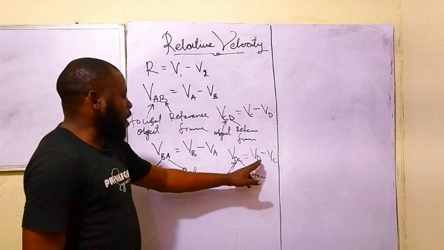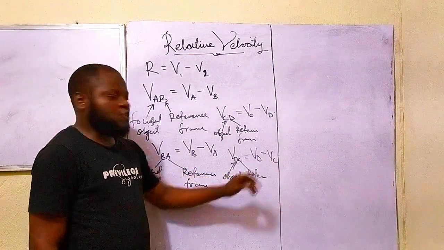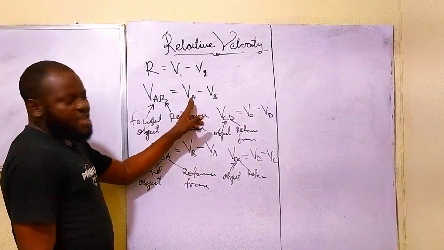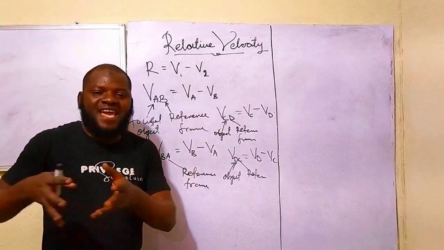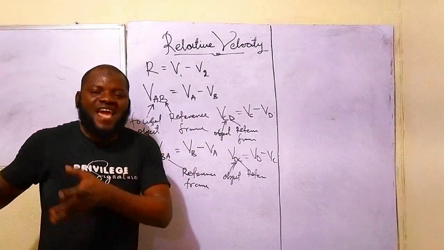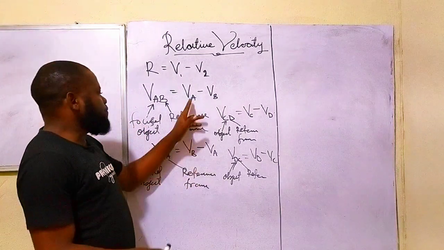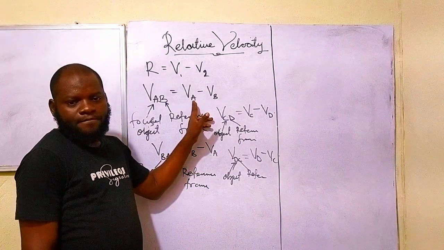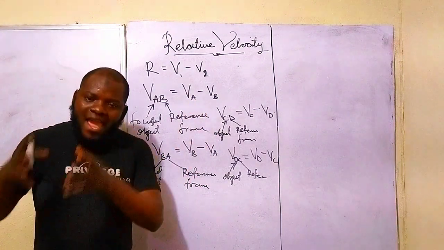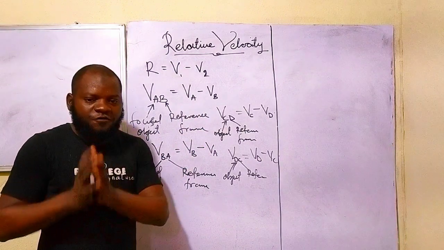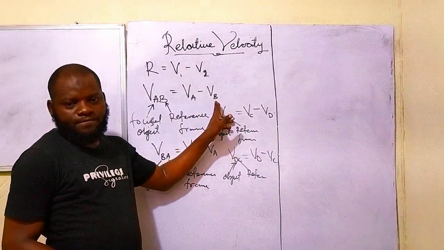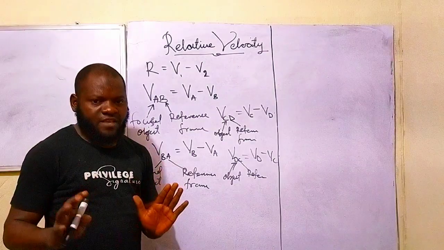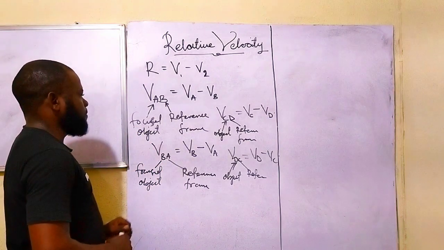Okay, so what is now VD? What is VC? Or let me start from VA. VA is the velocity of object A in reference to the X. So the X is going to be the reference frame for velocity A, while the X is still going to be the reference frame for velocity B. Are you getting this now? I know you still don't get it clear, but don't worry. I'm going to break it down and you're going to get what I'm trying to explain.